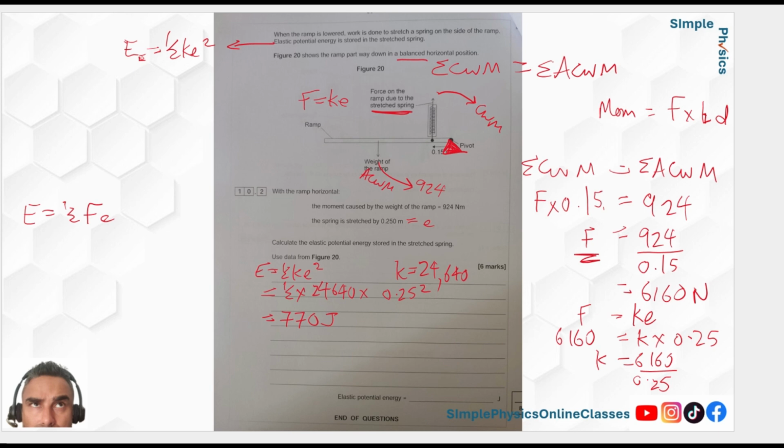Or worst case scenario, you see some numbers, know the symbols for them. So spring stretched, E, okay, E equals half ke squared. I can use that. F equals ke, I can use that. Do you see my point? So just ask what formulas can I use with the quantities given? Sometimes that will get you a lot of the marks anyway, and maybe something will click by then.